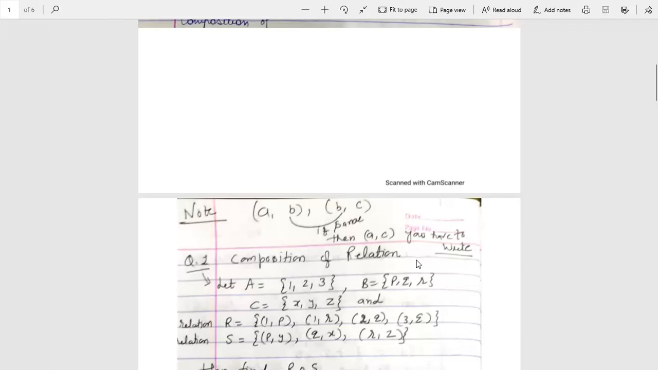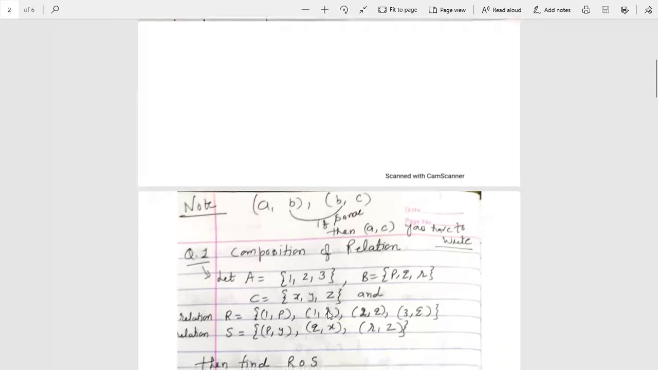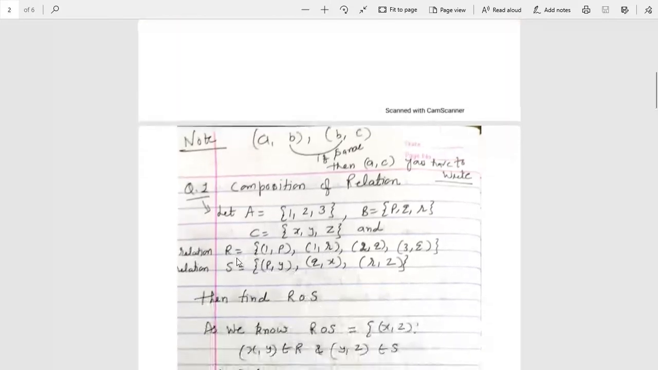Find out the composition of relations when three sets are given. It is possible only when three sets are given. Now suppose A is {1, 2, 3}, B is {P, Q, R}, and C is {X, Y, Z}. A relation capital R is defined, that is 1P, 1R, 2Q, and 3Q. And the second relation, capital S, is PY, QX, and RZ. Means there are three ordered pairs in relation S and four ordered pairs in relation R.